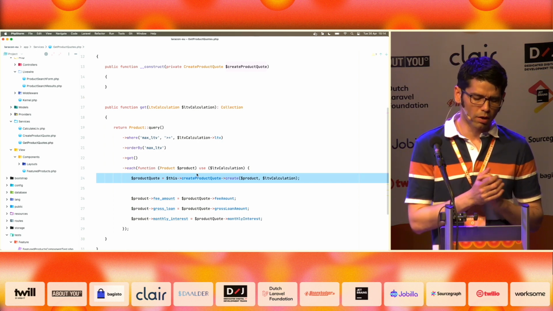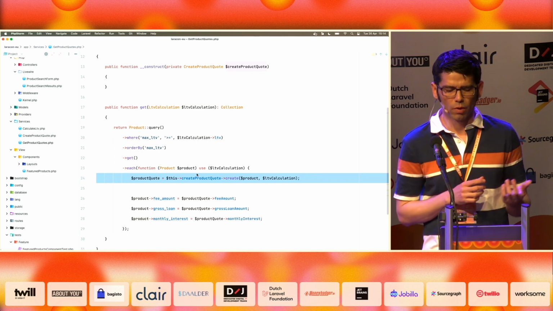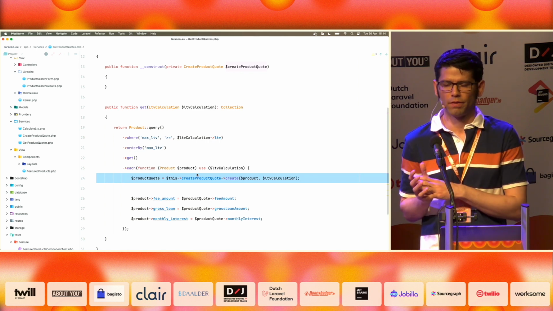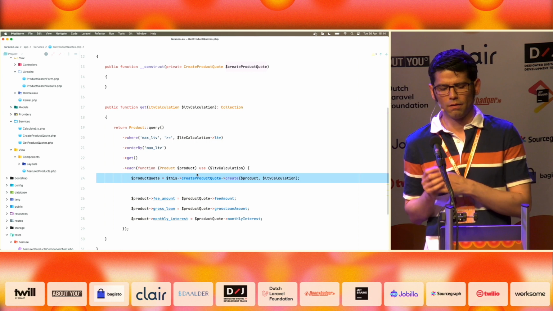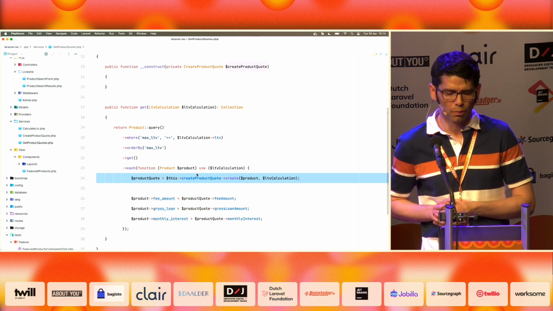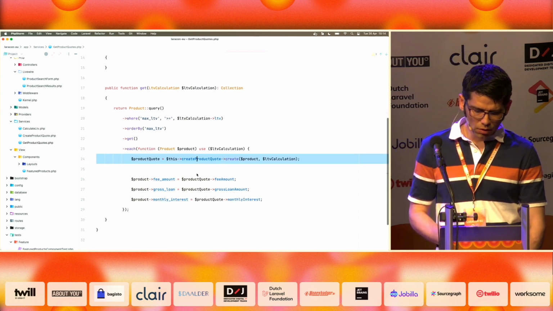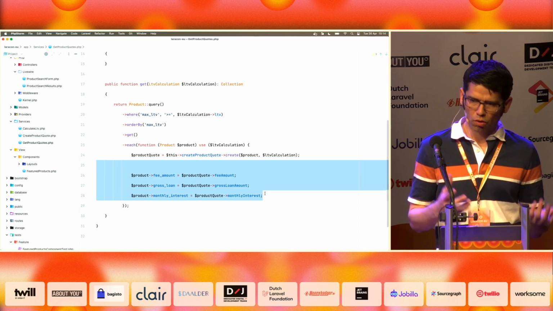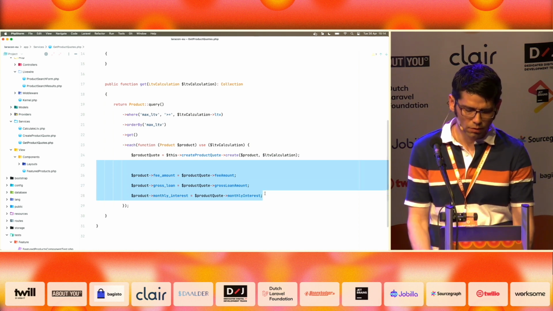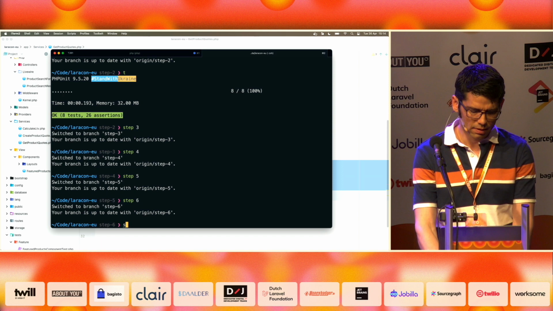If, for example, the Livewire component fails, we can see, well, is our unit test passing? If it isn't, then the problem is there. If it is, maybe the problem is in the Livewire component. All right, I am still hacking into this product model, and I wouldn't like to do that. So let's move to the next step.